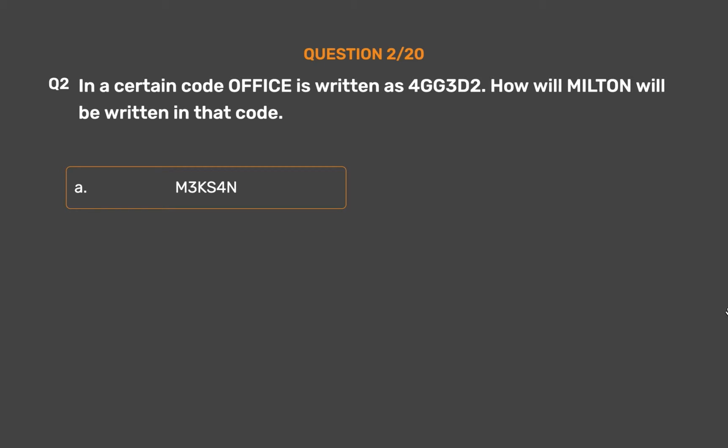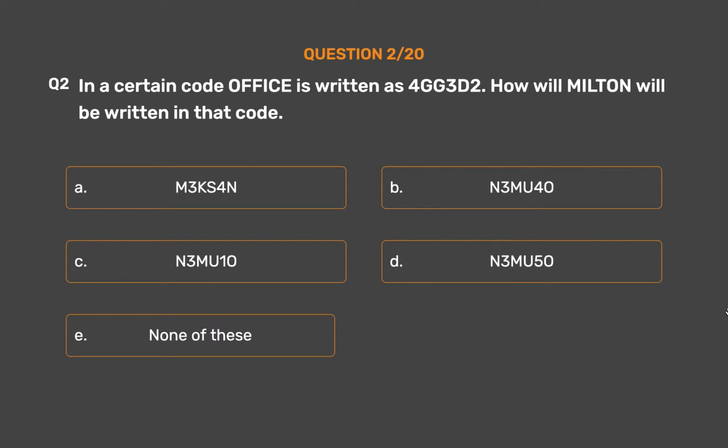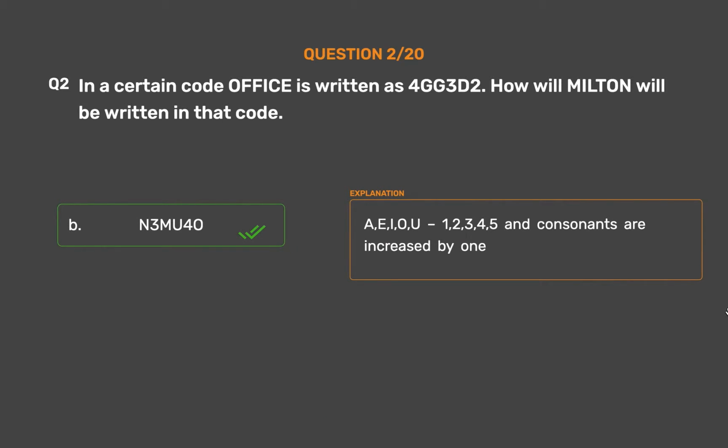Option A M3Ks4N. Option B M3mu4O. Option C N3mu10. Option D N3mu50. Option E none of these. The correct answer is option B M3mu40. A E I O U are coded 1, 2, 3, 4, 5 and consonants are increased by 1.